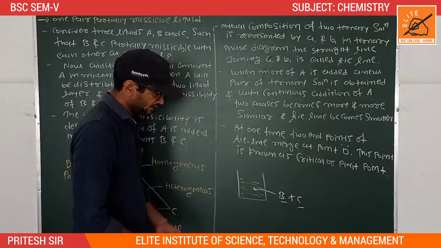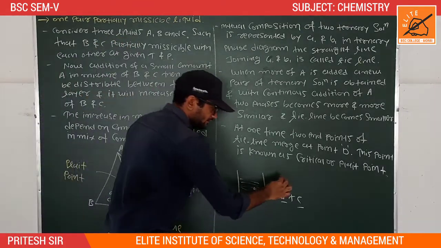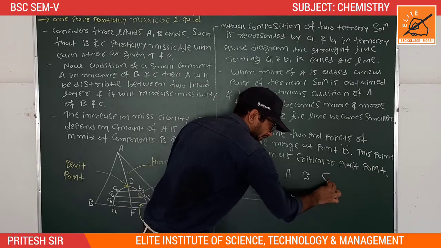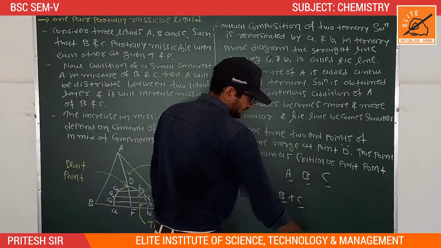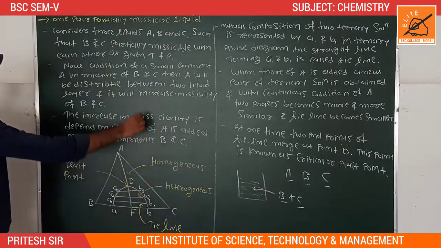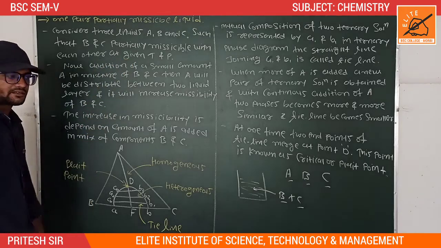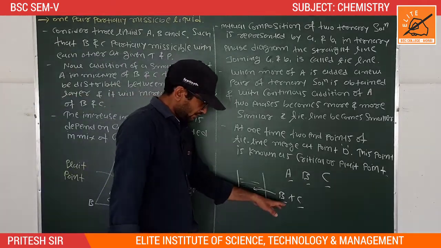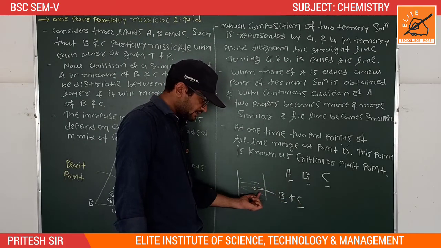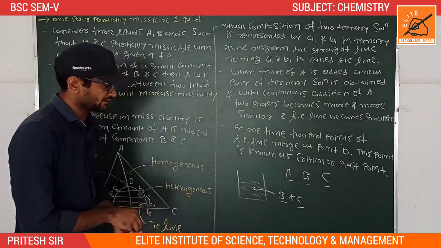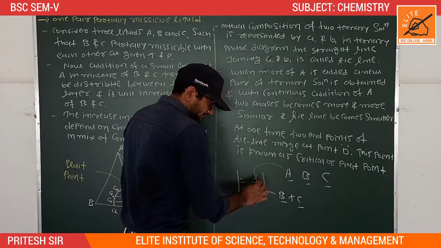Okay, so first consider the three liquids, capital A, capital B and capital C, such that B and C are partially miscible with each other at a given temperature and pressure. Here we can see that capital B and capital C liquids are partially miscible with each other at a given temperature and pressure. Okay, so now add a small amount of capital A liquid in B and C.